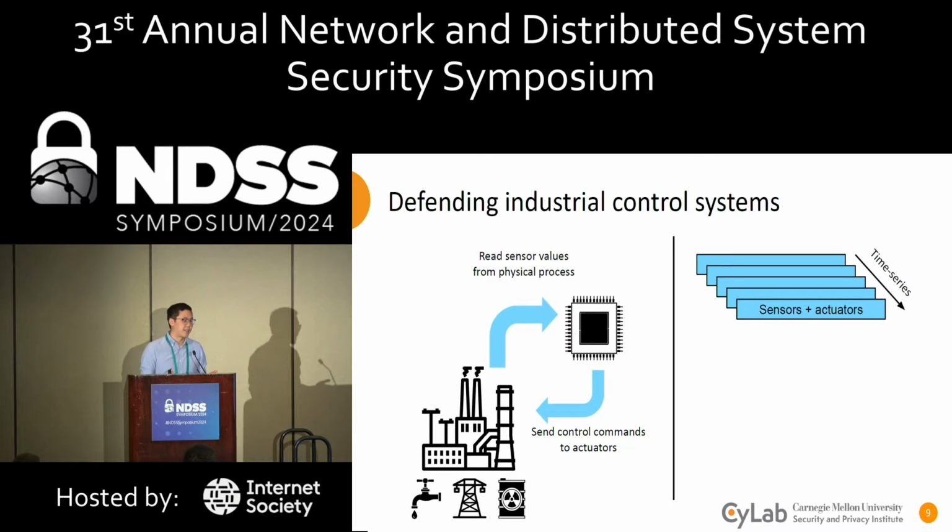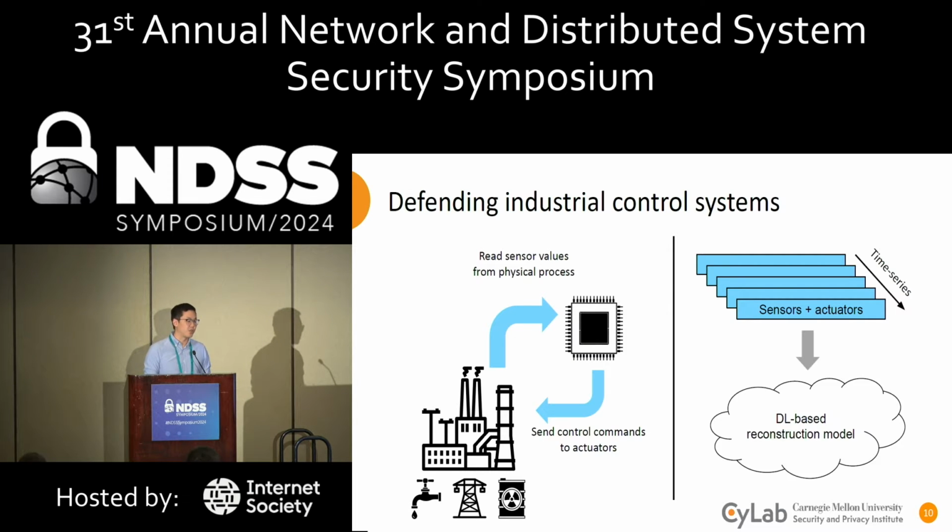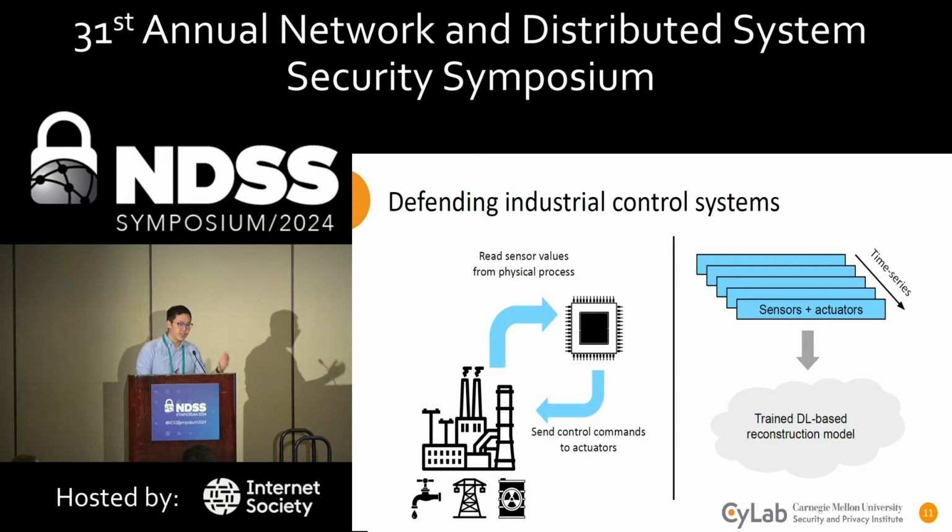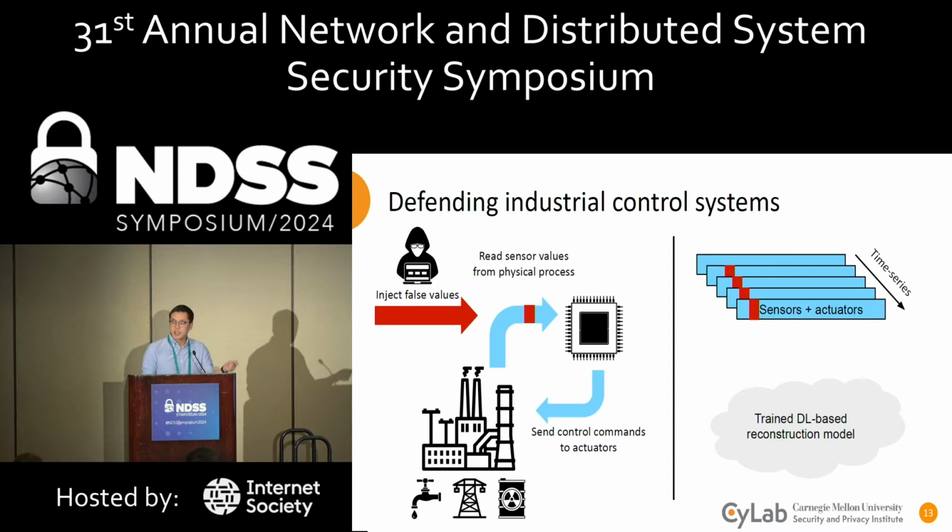To defend against such attacks, machine learning is a common proposal. By collecting a time series trace of sensor and actuator values over time, one can create a data set used to train a deep learning-based reconstruction model, which once trained can take a history of the ICS values and predict the next observed state. What happens then is at test time, when this attacker comes and performs the same attack by manipulating a sensor value, when this manipulated data is fed to the deep learning-based reconstruction model, its prediction and the next observed ICS state will differ significantly enough such that an alarm is then raised.